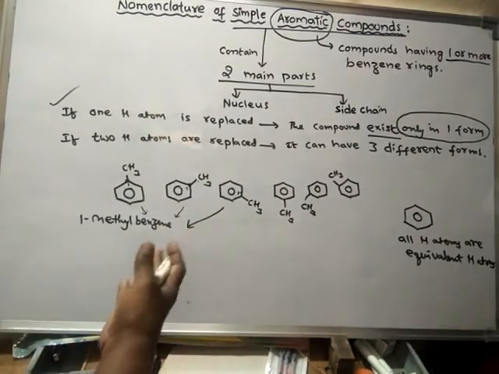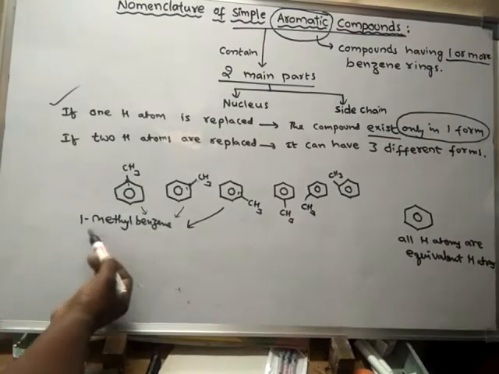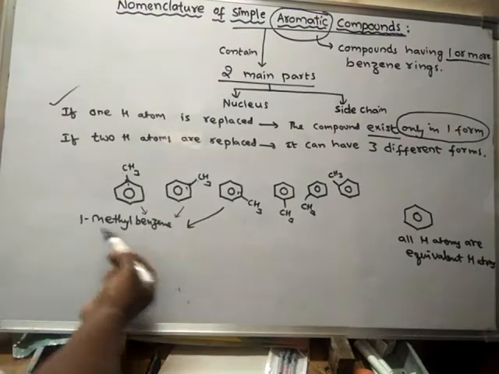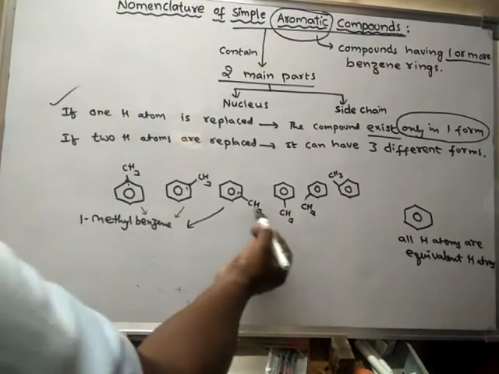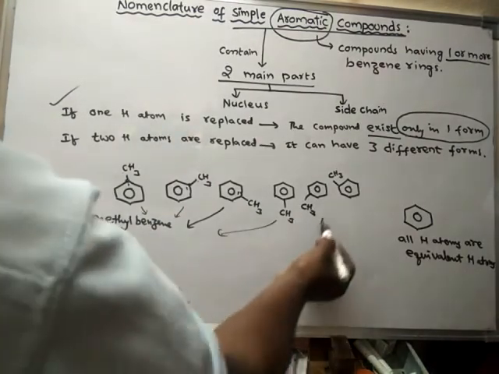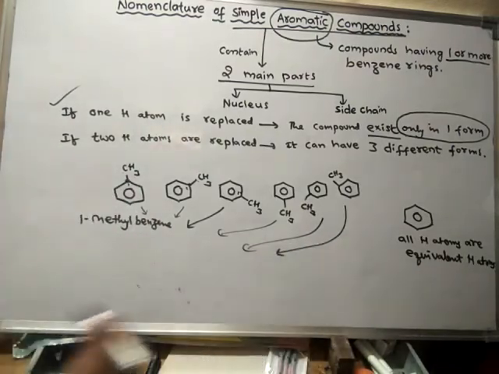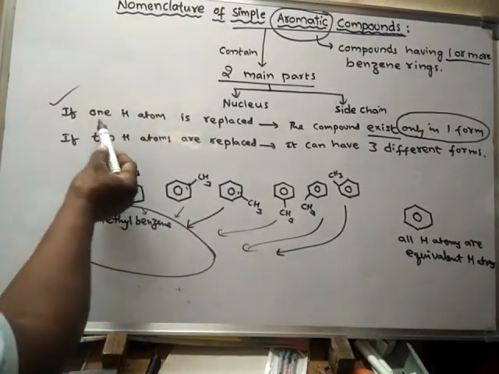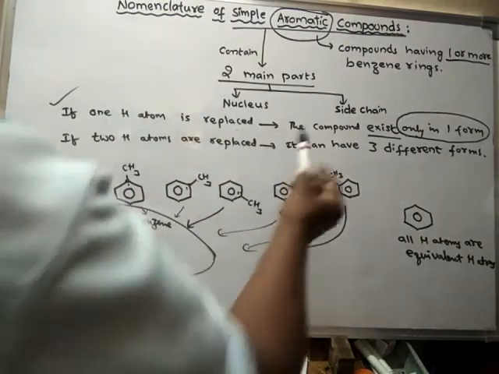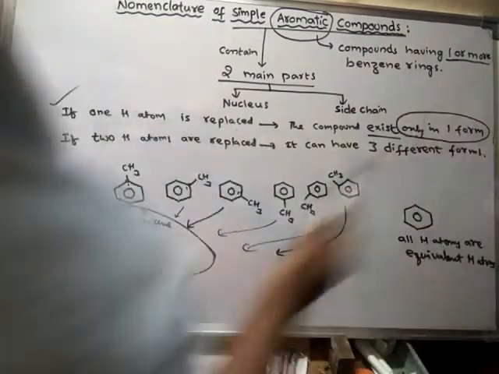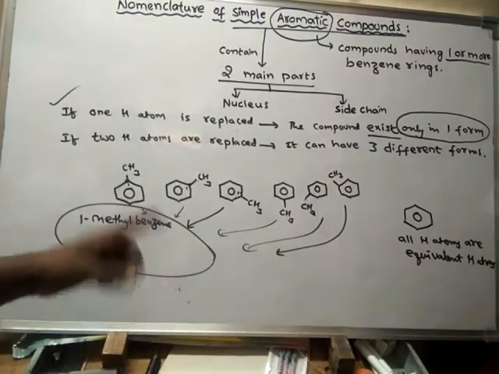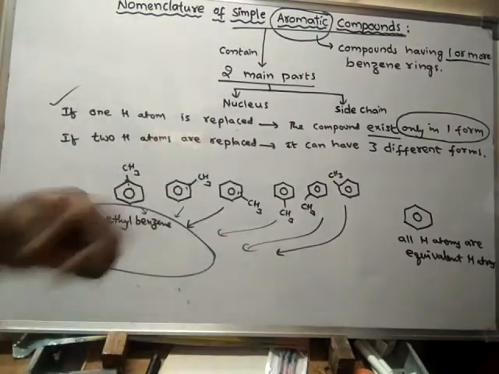Even if this hydrogen atom is replaced, it is called 1-methyl benzene. Even if this hydrogen is replaced, it is also 1-methyl benzene. All these are said to be 1-methyl benzene. If one hydrogen atom is replaced, the compound exists only in one form.